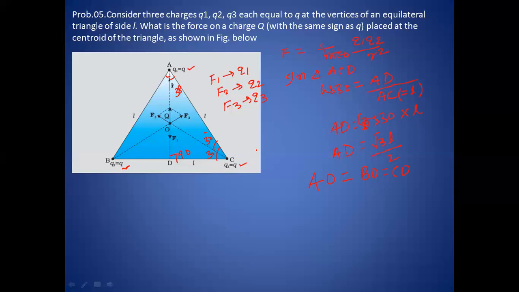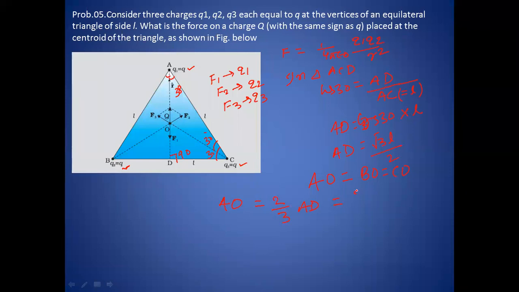So how can we find this value? AO will be equal to 2 by 3 of AD, because the charge is placed at the centroid of the triangle, and the centroid divides this line in a 2 to 1 ratio. So AO will be 2 by 3 of AD.